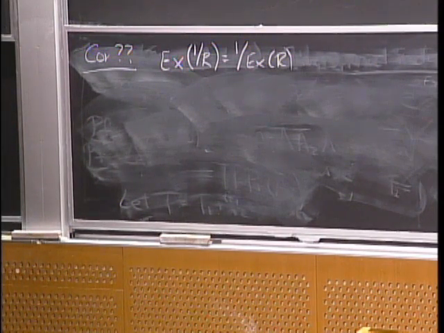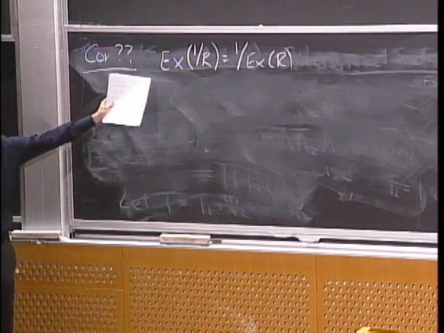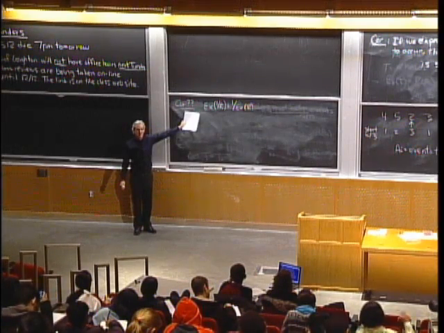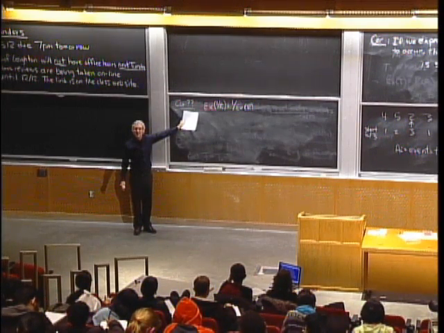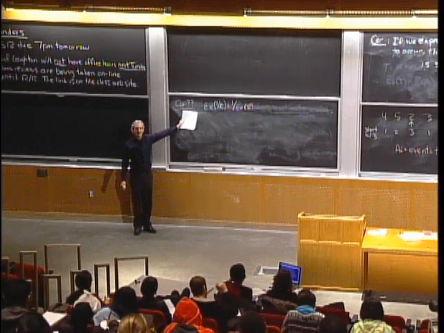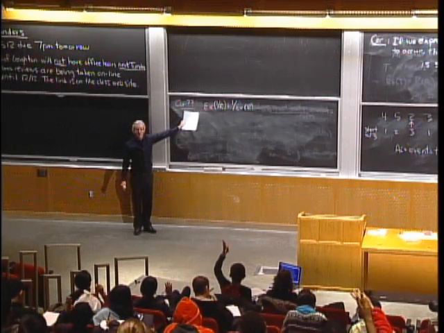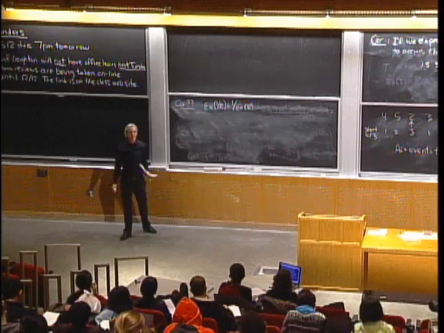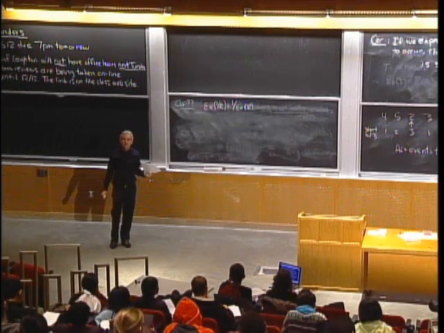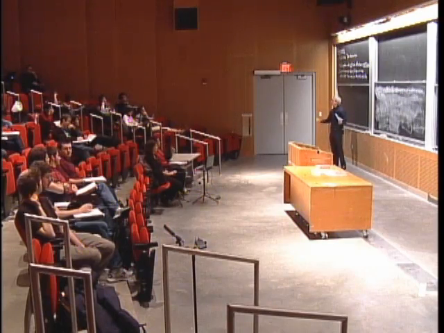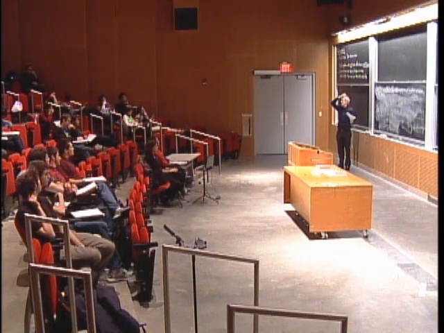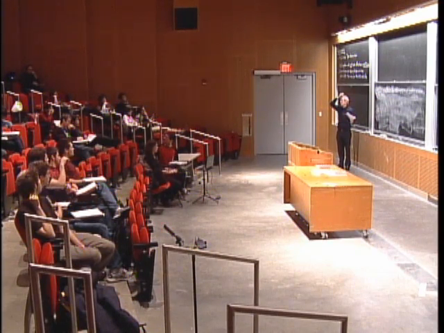Some folks saying yes, some saying no. What do you think? Is that true? I got a mix. How many say yes? How many say no? Oh, more no's. All right, somebody tell me why that's not true. Who'd like to give me an example? It'll be very convincing. Yeah?